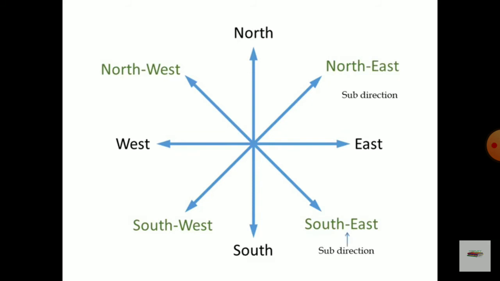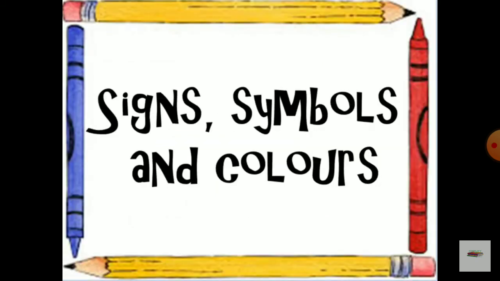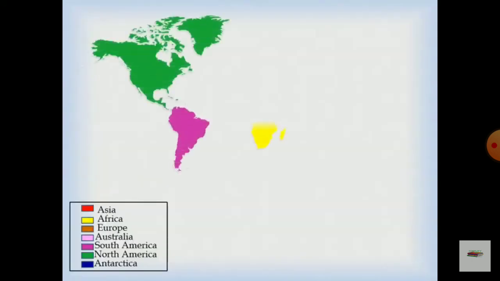Next point, scale. We cannot understand the actual distance by studying the map. We need a measure, and this is what the map scale provides. It helps us to calculate distance. Every map has a scale. A scale on a map is the ratio between the distance on the map and the distance on the ground.